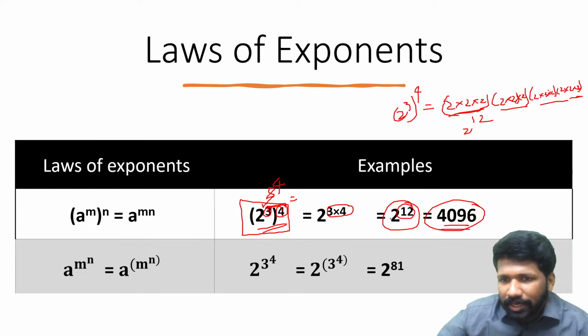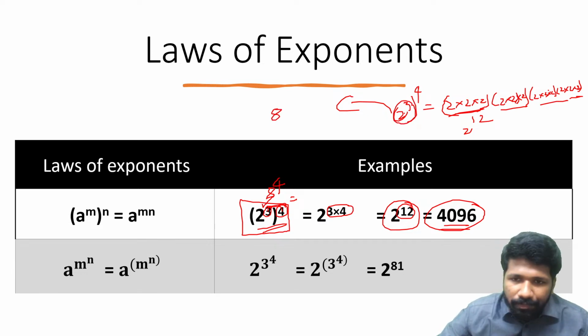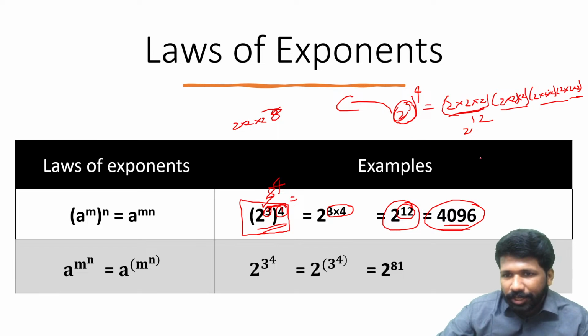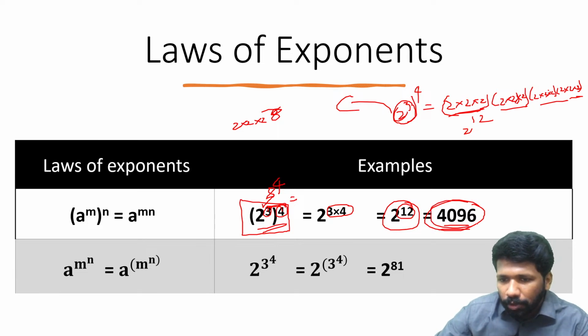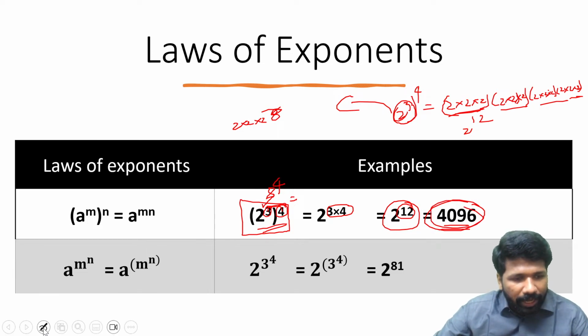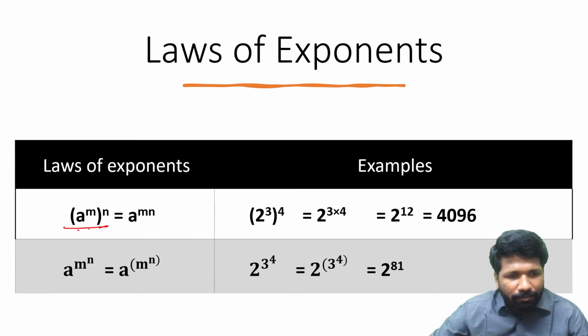Now the other method, what is it? 2 raised to 3 is nothing but 2 cube, na? 2 into 2 into 2, 8. 8 raised to 4. That is quite obvious, na? Because 2 cube is 2 into 2 into 2, that is 8. 8 raised to 4, when you calculate, that will also be equal to 4096. I hope all of you understood what to do when a bracket is there.